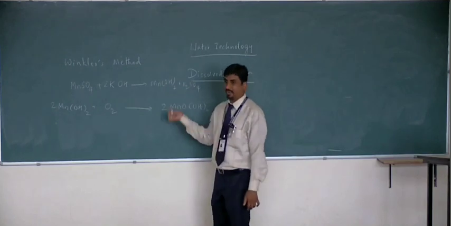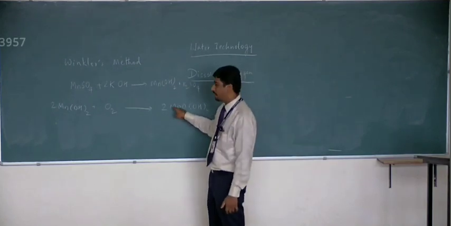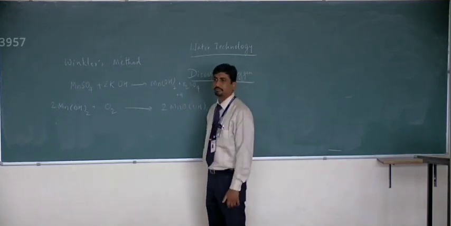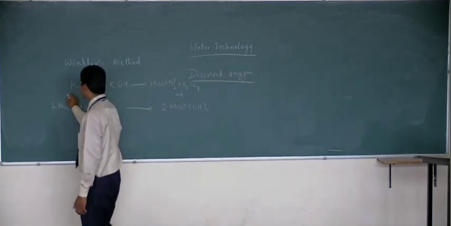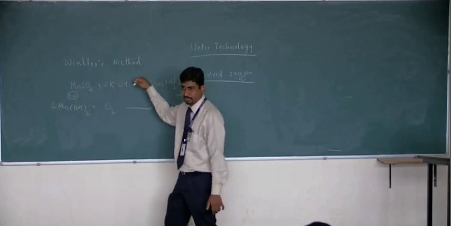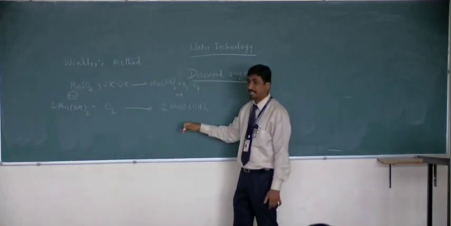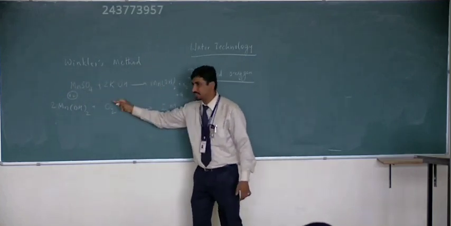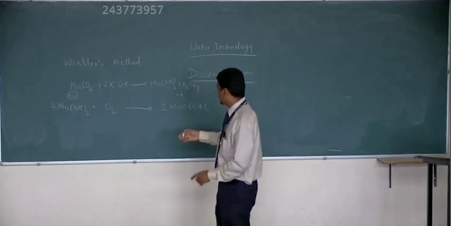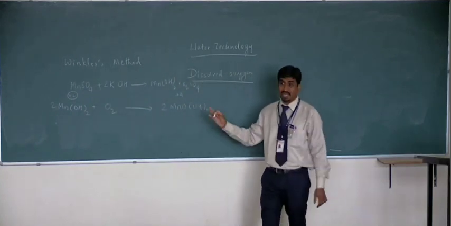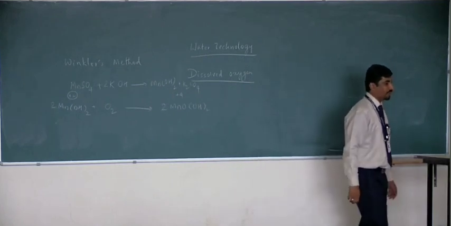This is manganic hydroxide. Mn is present in the form of plus 4 here. Here it is plus 2. Mn is plus 2 in MnSO4. But here it's oxidized. It takes the dissolved oxygen. So it is oxidized to manganic hydroxide. It's brown in color.